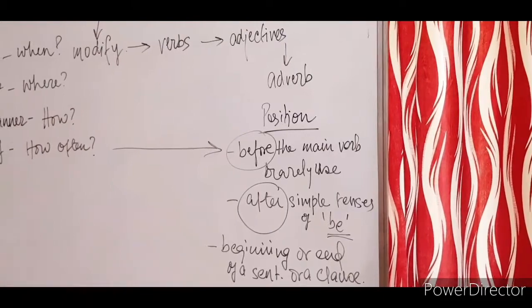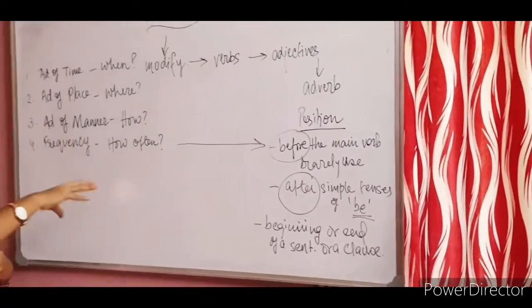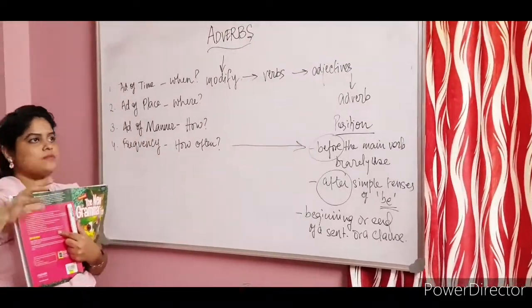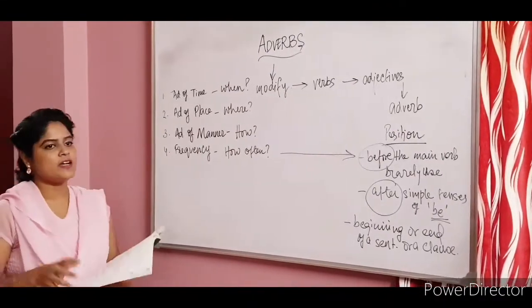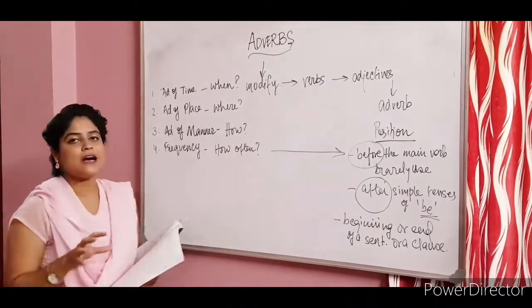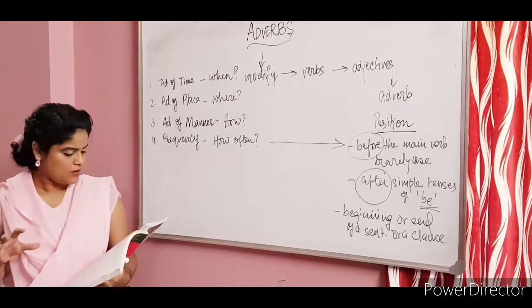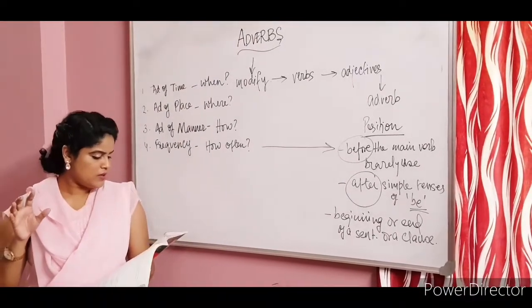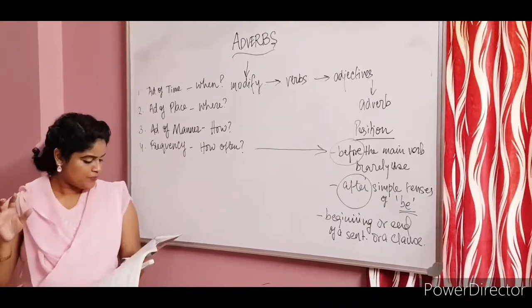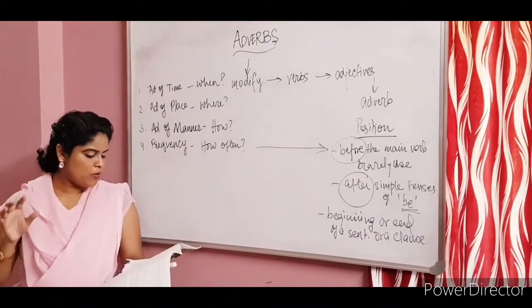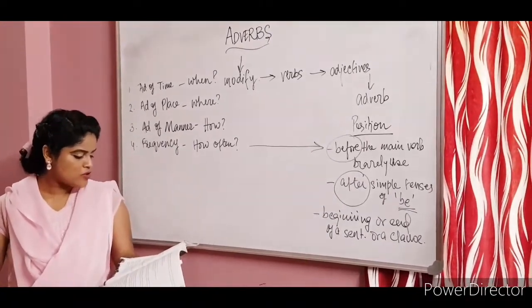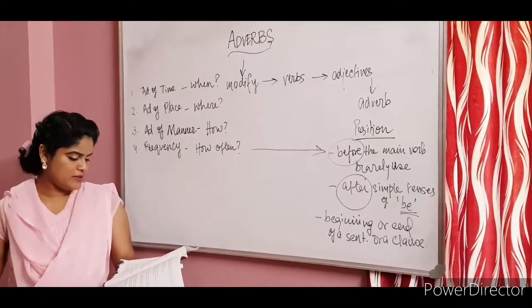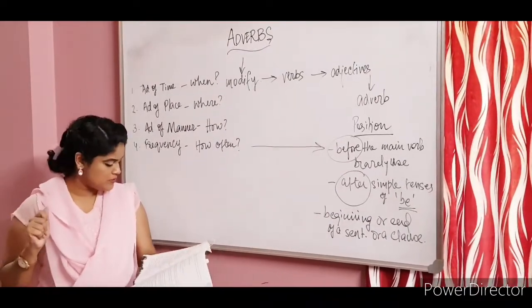So these are the ways you can position them, and mostly let me tell you the position of adverbs is after the verbs. For example, faced but eventually, resume tomorrow, look away, thrown everywhere, charged angrily, came directly. I'm reading from your examples itself.